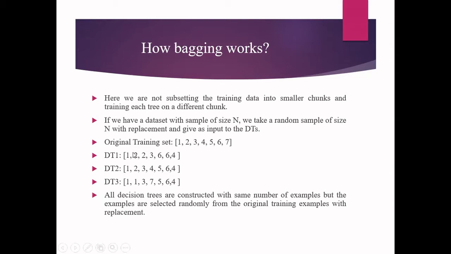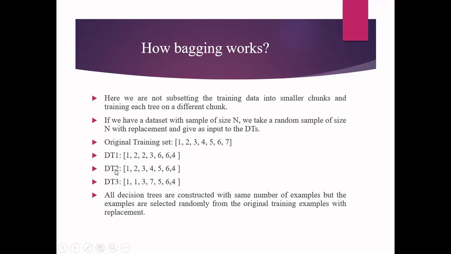So for example, let me consider that my original training set contains totally 7 samples, with instance number 1 to 7. Now for decision trees 1, 2, and 3, I'm constructing 3 now. For all the trees, I have to give only 7 inputs, but they should not be the same. So what I'm going to do is select the 7 inputs randomly. So for decision tree 1, it may happen that the input is 1, 2, 2, 3, 6, 6, 4. If you see here, certain instances will be repeated. For example, 2 is repeated twice, 6 is also repeated twice.